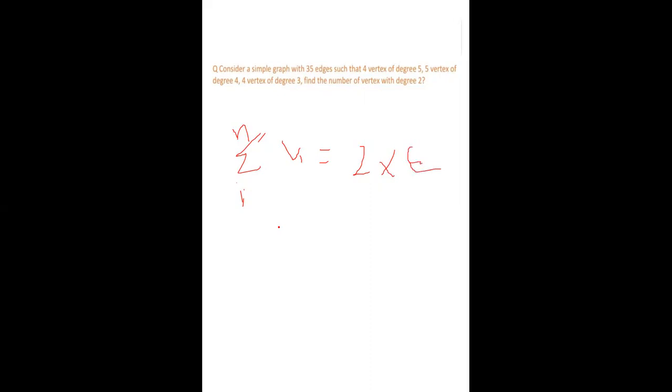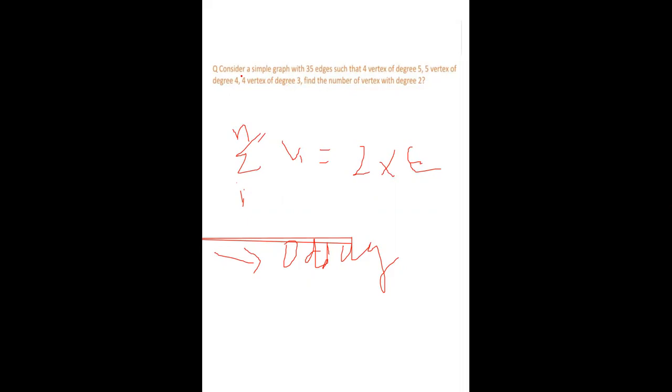And the second property is that the number of odd-degree vertices is always even. These are two important properties used many times to solve many types of questions asked in UGC NET and GATE. We discussed many problems in the last lecture. Today we discuss one problem and then see the next properties of the graph.